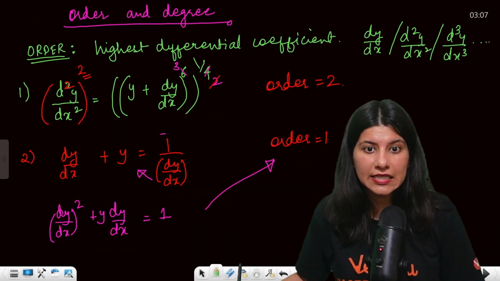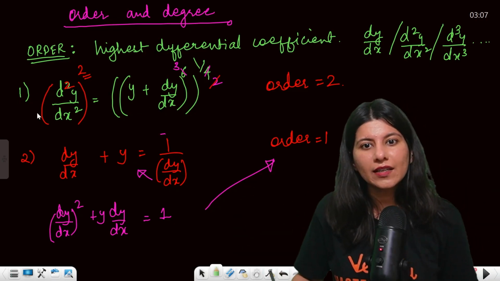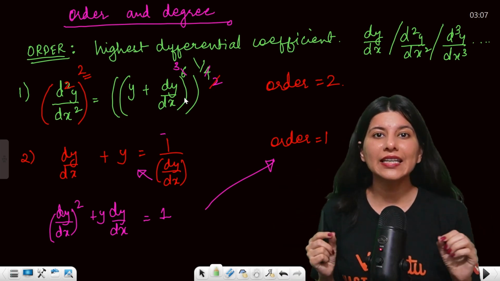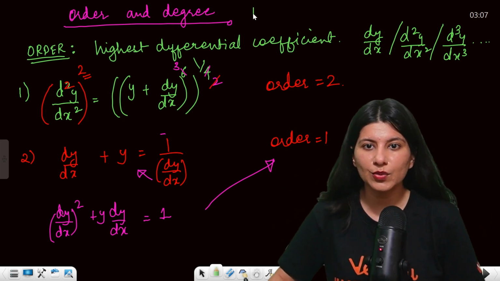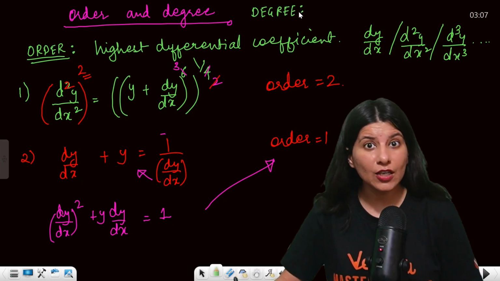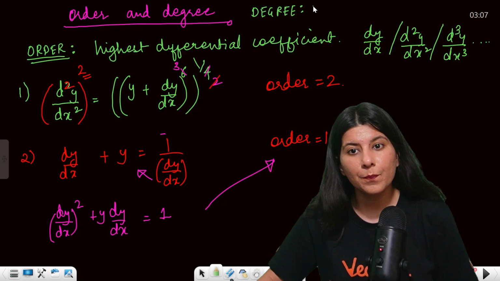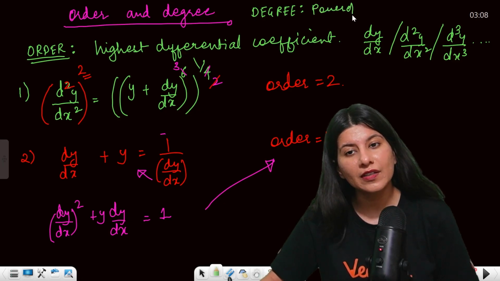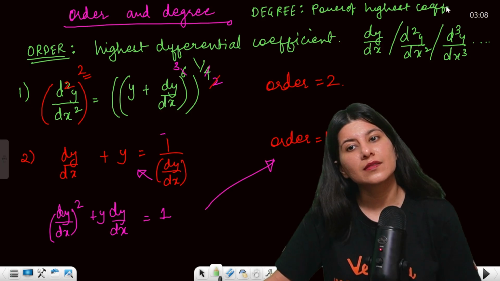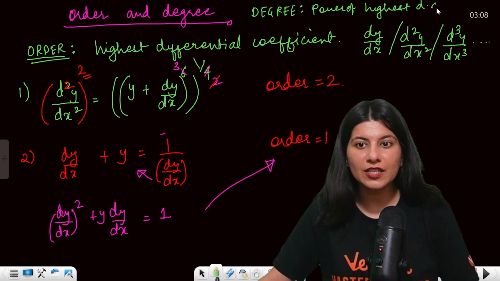Now let's start understanding the degree part of the differential equation. So clearly, if I talk about the first equation, now degree, ma'am, what is degree? Let me just give you this definition. Degree of a differential equation is the power of the highest differential coefficient.